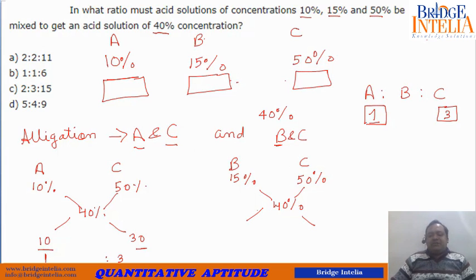Difference between 15 and 40 is 25. Difference between 50 and 40 is 10. So this ratio is 2:5, and this is the ratio of B and C. 2:5. Fine.